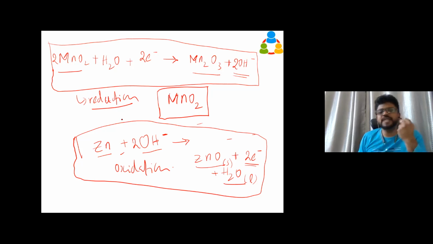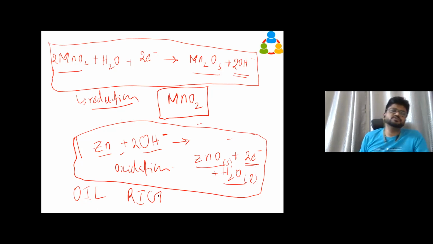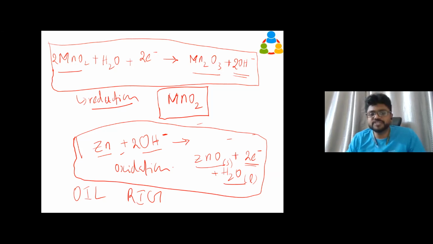When an electron is gained, it is called reduction. When we lose the electron, it is called oxidation. Popularly they say "OIL RIG", and you can remember this word. Oil means oxidation is losing electrons. Rig means reduction is gaining electrons. So, what is oxidation? What is reduction? Oxidation is where electrons are given off. Reduction is where electrons are absorbed.